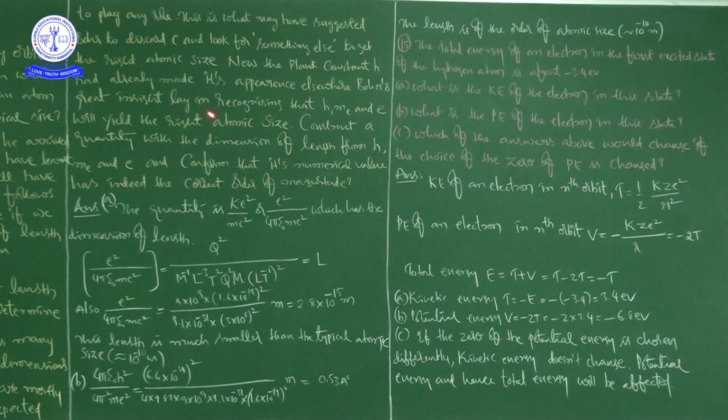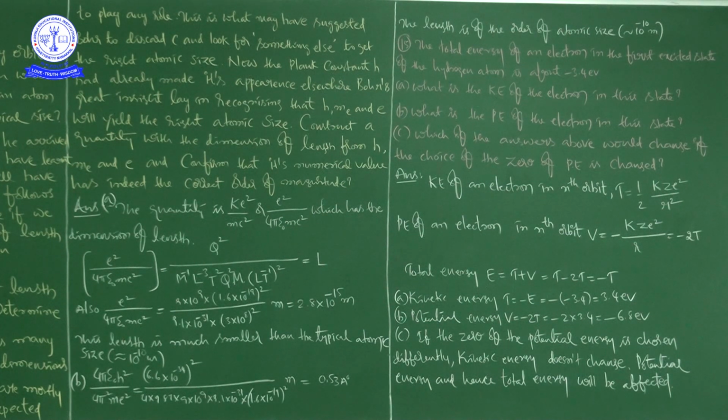But for the first combination of constants we didn't get the length in the order of atomic size; we got a length much smaller than the typical atomic size. But in this group of combinations, we got that the length is of the order of atomic size.